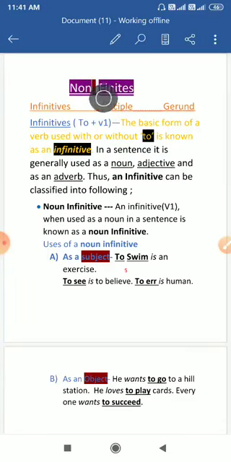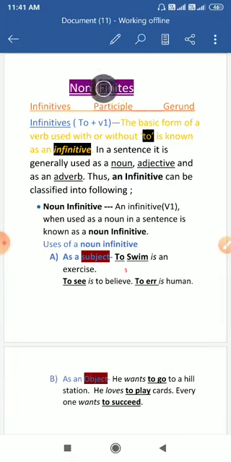Non-finite verbs are actually the verbs which do not do the function of a verb, which are not used as a verb in a sentence. They do not form the tense of the sentence, and they do not denote the action done by the subject of the sentence. In the verb chapter you saw that verbs are the words that denote the action done by the subject of the sentence, and they also form the tense of the sentence.